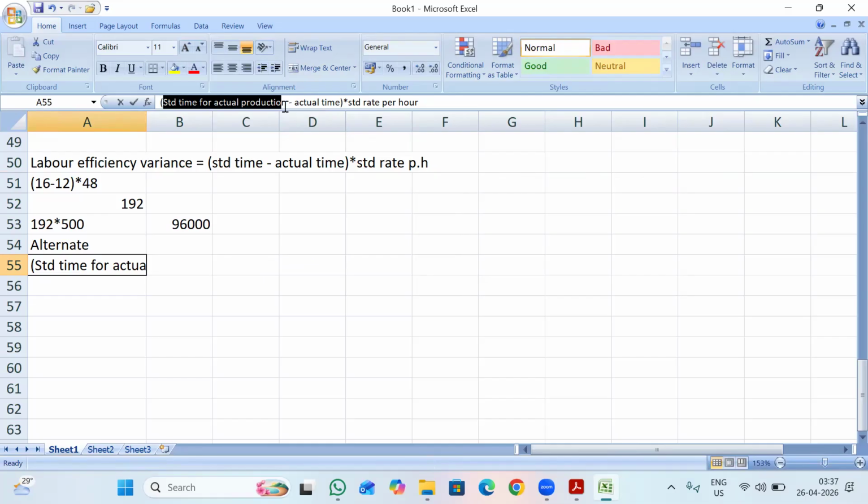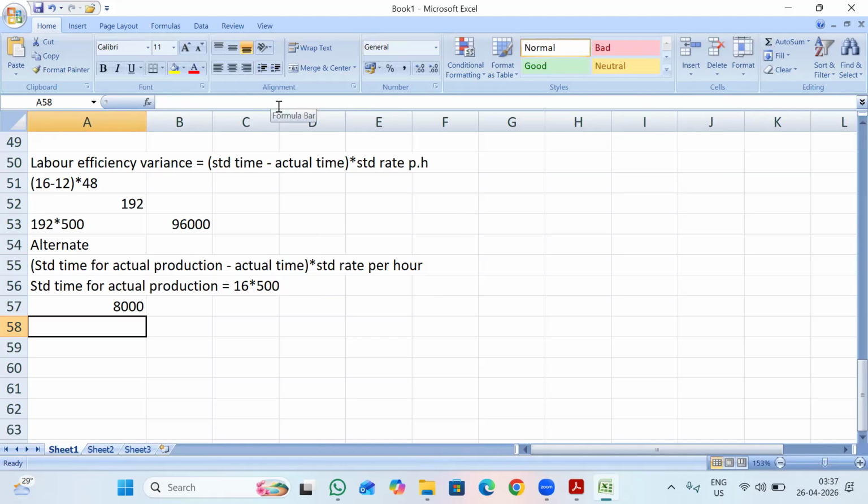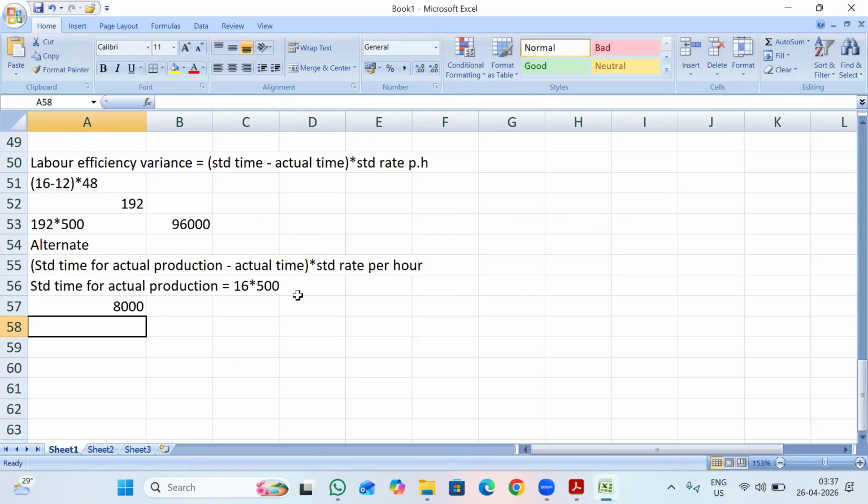So my standard time for 1 unit is 16 hours. Actual production is 500 units. So 16 into 500, I will be getting 8,000 hours. And my actual time is 12 hours. So again, you need to calculate actual time. That is 12 into 500 units. So we will be getting 6,000 hours.